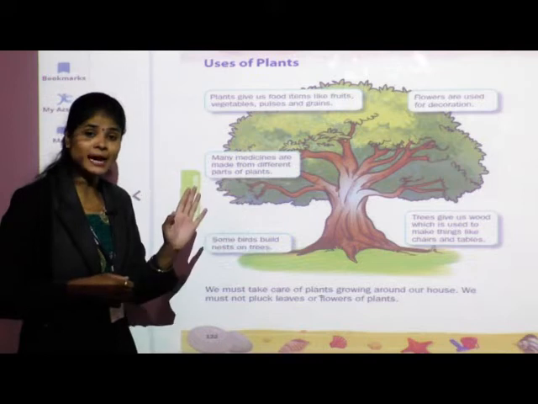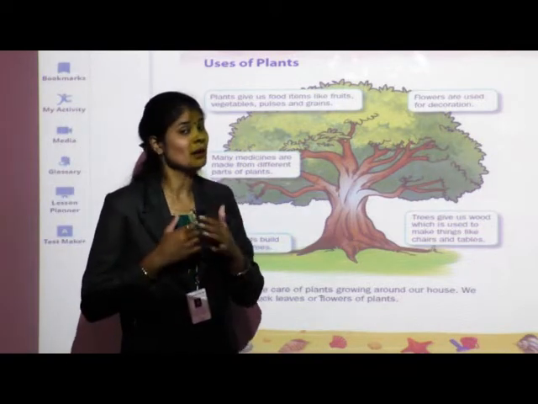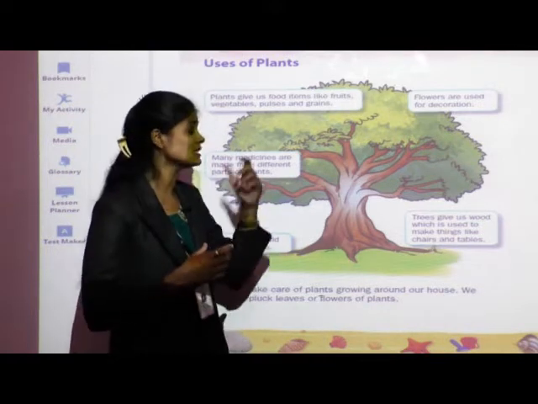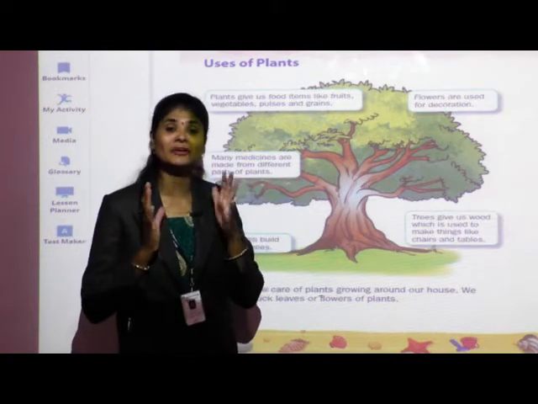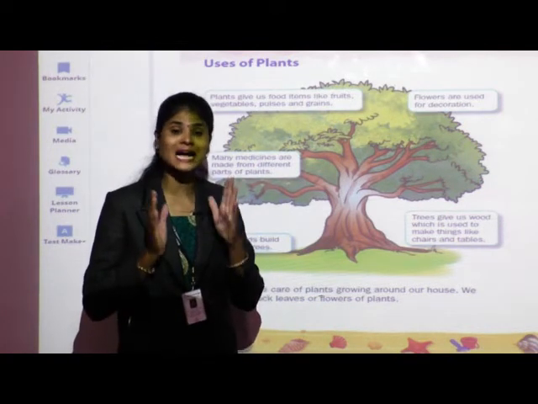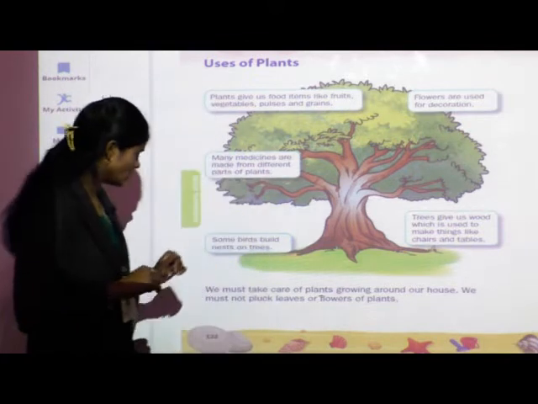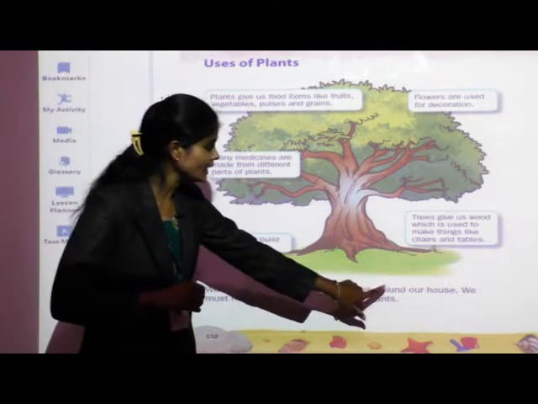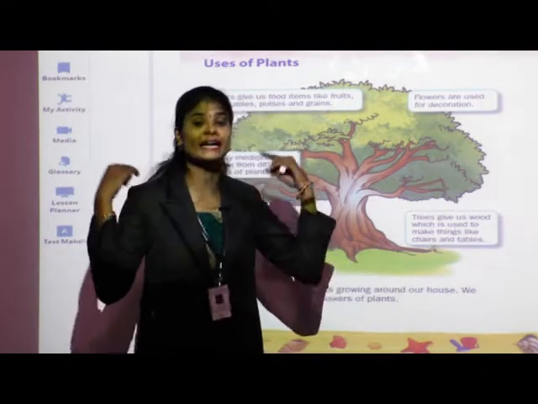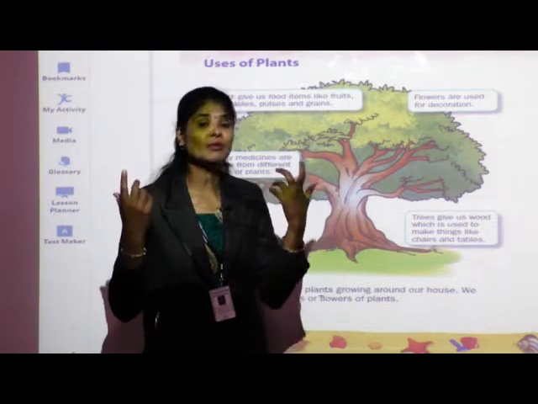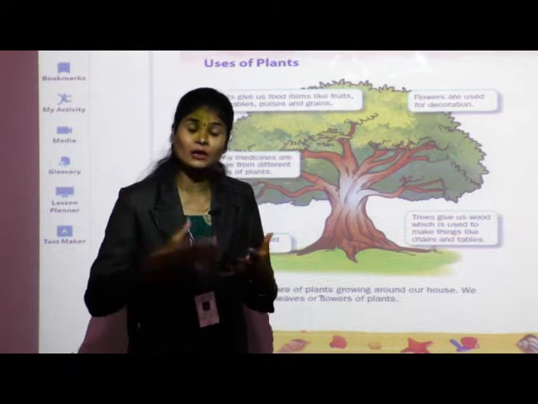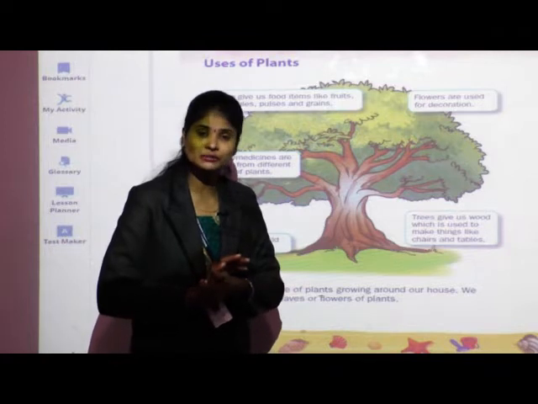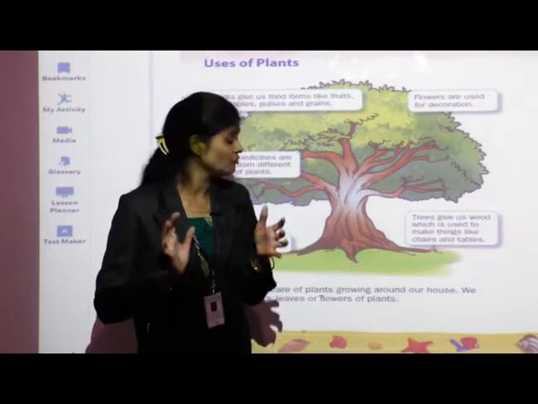So see students, plants or trees are known as our best friends. Why they are called as best friend of human beings? Yes, because they are useful to us in many ways. So remember, trees are our best friends. Okay. Next, see, we must take care of plants growing around our houses. Whatever the plants are growing around our houses or in our surrounding, we must take care of all those plants. Why? Because they are useful to us in many ways.